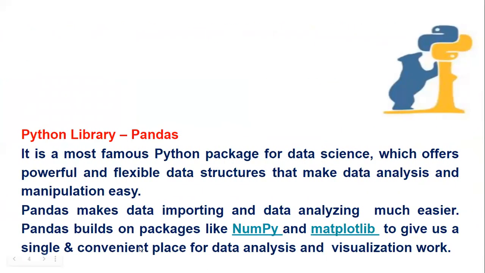Now, the first one we are seeing here is the Python library, Pandas. We already saw that Pandas means panel data system. It is the most famous Python package for data science, which offers a powerful and flexible data structure and makes data analysis and manipulation easy.